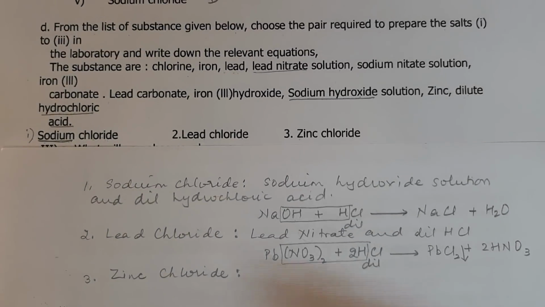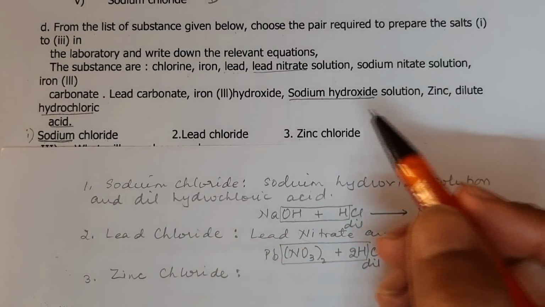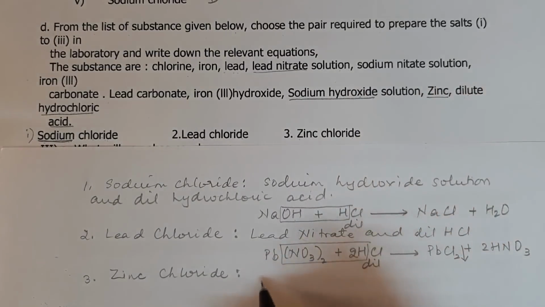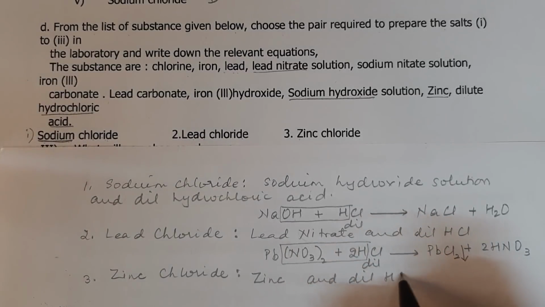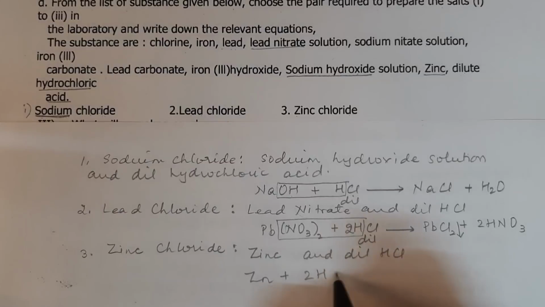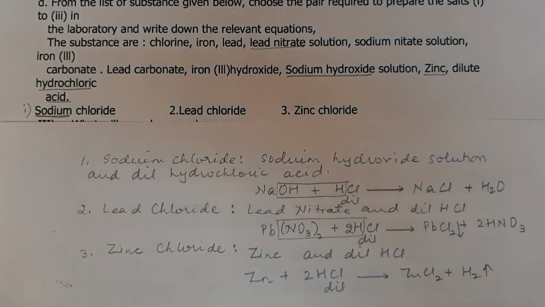Let us look at zinc chloride. Now zinc chloride, zinc is an active metal, so we can look at even the metal zinc. Here it is. So we will have zinc and dilute hydrochloric acid, and so we will have Zn plus 2HCl dilute, and that will give you ZnCl2 plus H2, which is a gas.